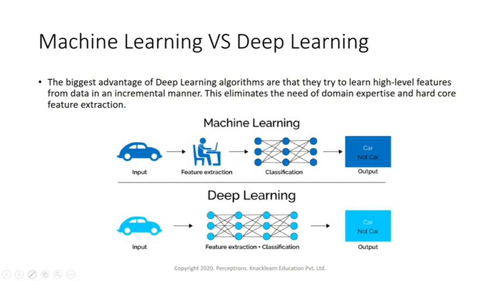So this eliminates the need for domain expertise and hardcore feature extraction. When you look at deep learning, we don't need much domain expertise, but when it comes to machine learning, you need to extract the features. Here you can see an example in this image. Suppose we have some input, and we have to predict from this input if it is a car or not a car. So we have to do some classification.